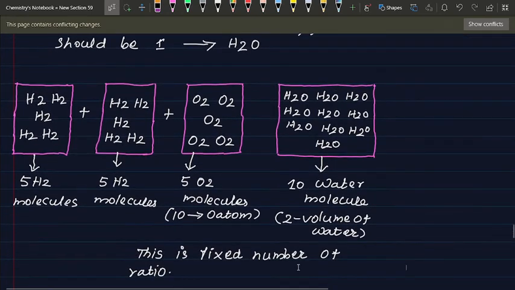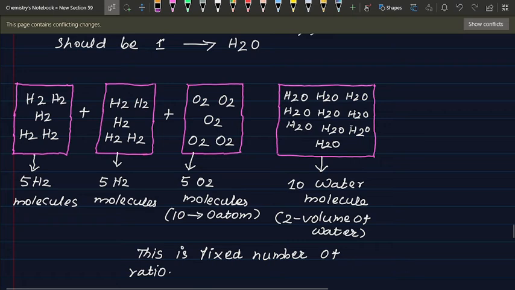See, 5 H2 molecules. This is the 5 O2 molecules. It means 10 oxygen atoms.